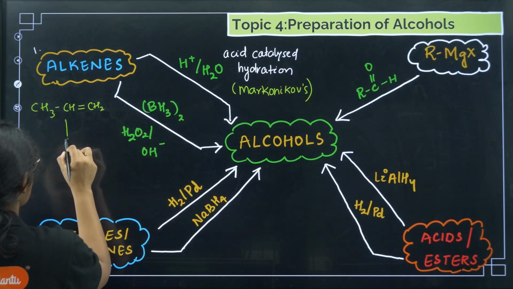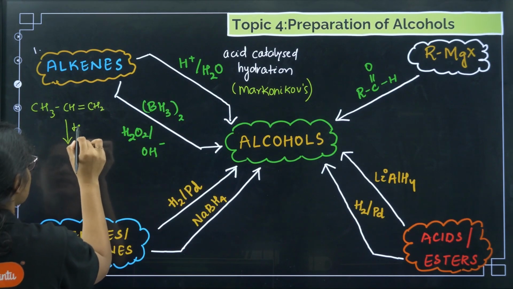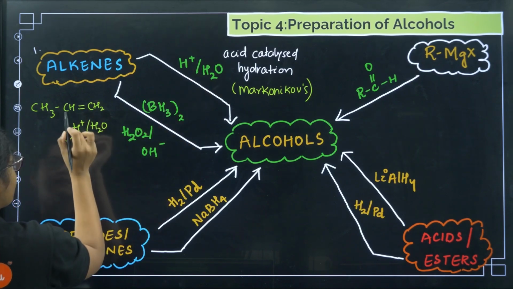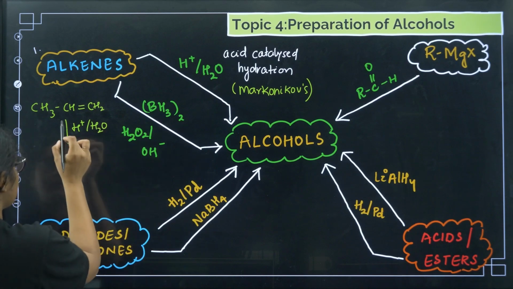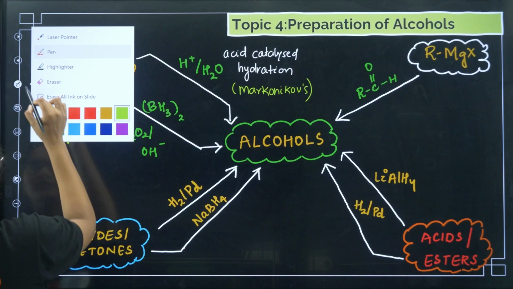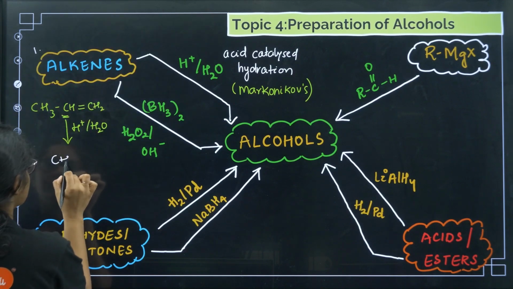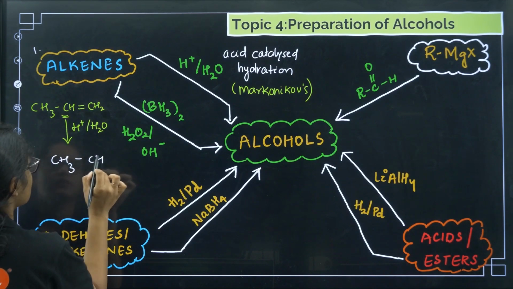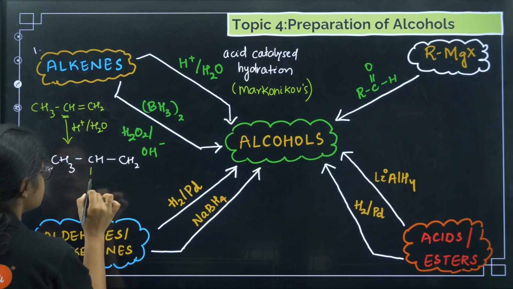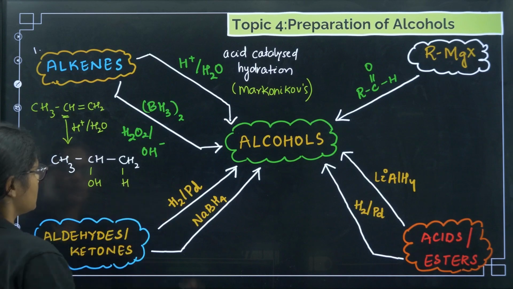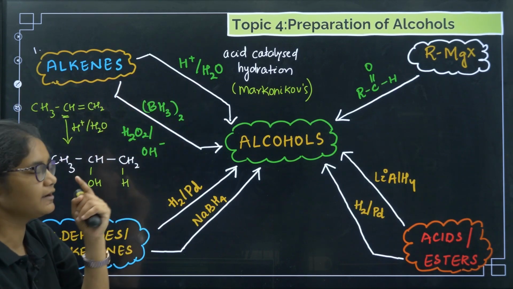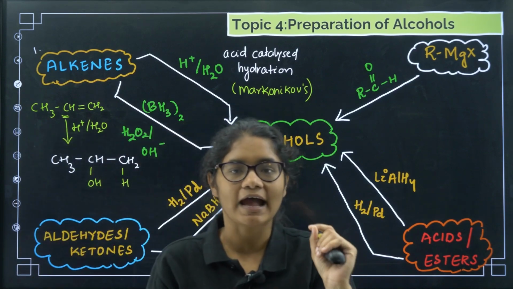If I add H plus and H2O, the negative part, that is the OH, will go to the carbon having less number of hydrogen. So if you see here, this is the carbon with less number of hydrogen. So OH will be attached here, H will be attached here. So what will be the product I will be getting? CH3 CH, here I will add OH and H. So you can see we can get an alcohol from alkenes by adding H plus and water. That is acid catalyzed hydration.